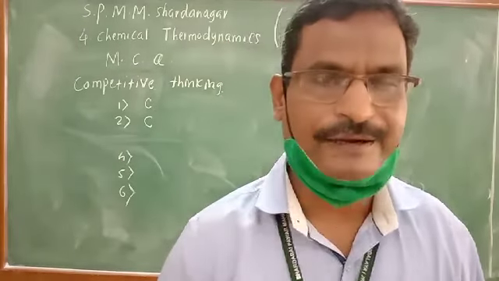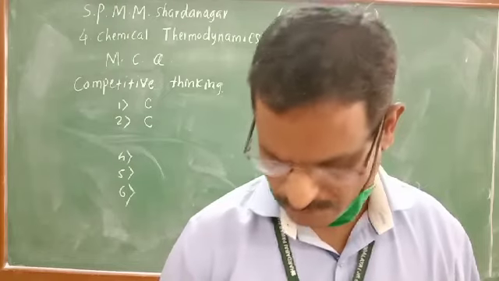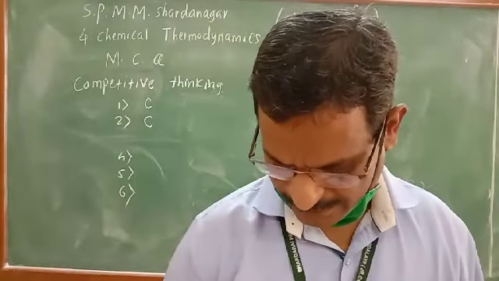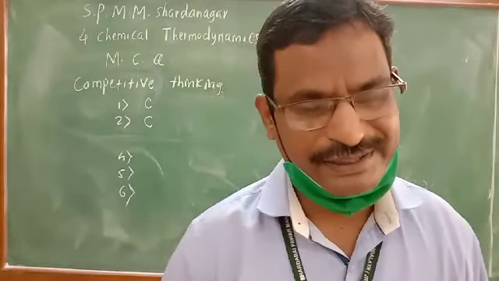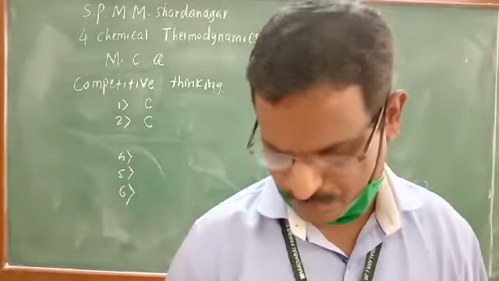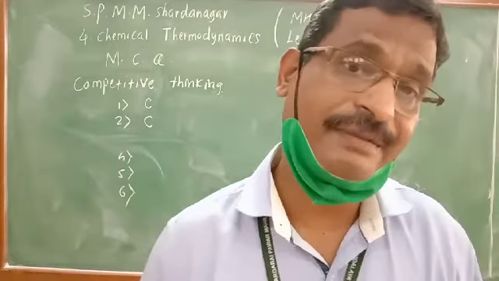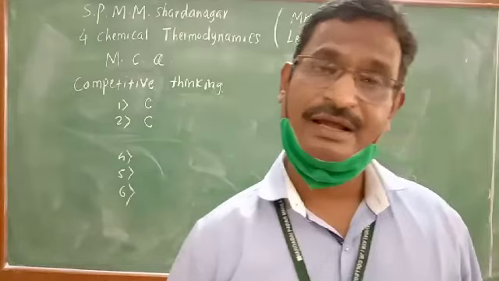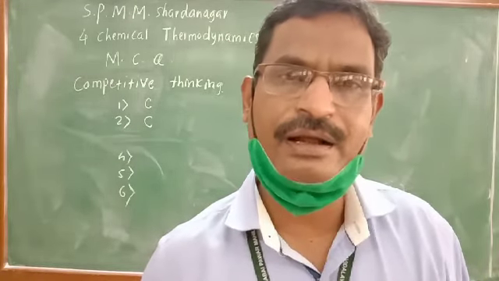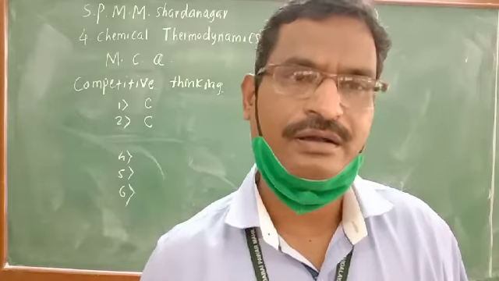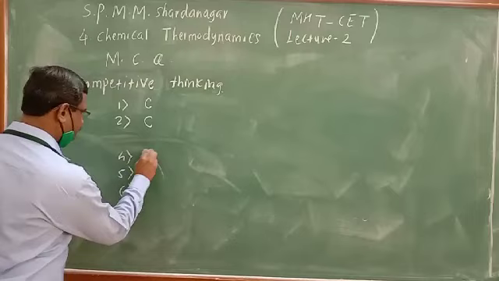Second, volume and temperature. Volume is extensive and temperature is intensive, that is not correct. Third, enthalpy and volume. Enthalpy is extensive, volume is also extensive, so that is not correct. And last, temperature and refractive index. Here both are intensive, both are independent of the amount of matter present in the system. So option B is correct.